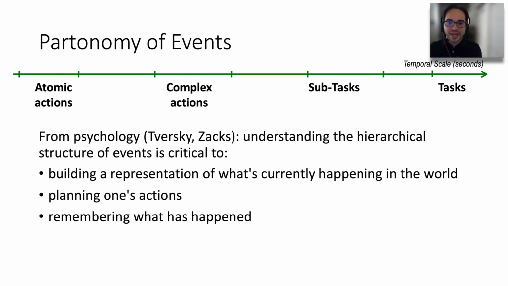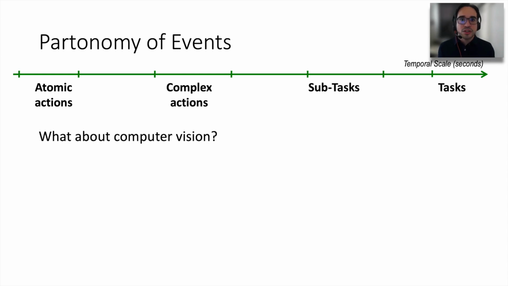So this partonomy seems a critical enabler for event perception in humans. And what could make the case that computer vision systems would require a similar ability and capability to parse and understand event hierarchies? So how does this perspective fit within the world of computer vision? Well, if you look at the community efforts and success, they are mostly focused on the lower end of this scale, while much less is done on the complex and longer temporal end of the spectrum.